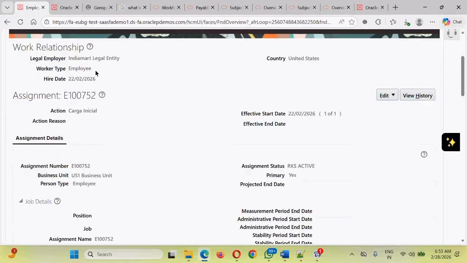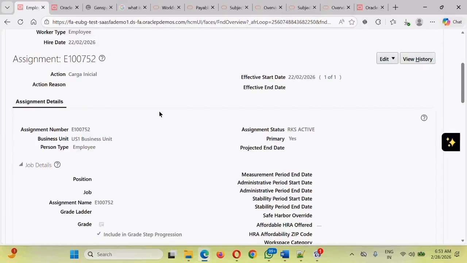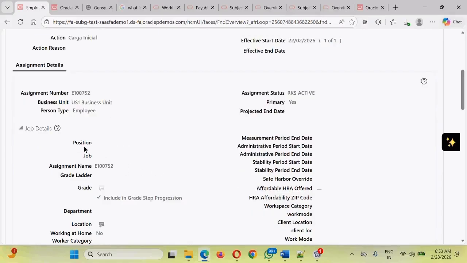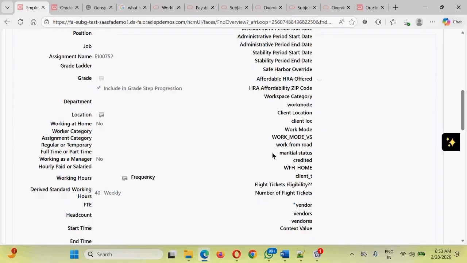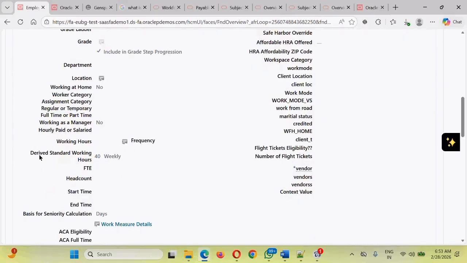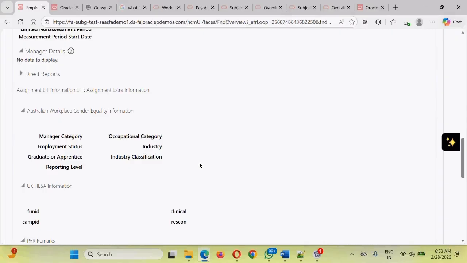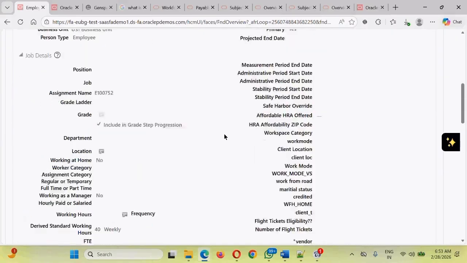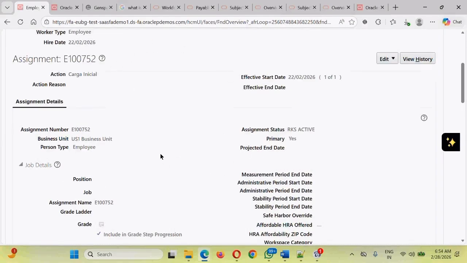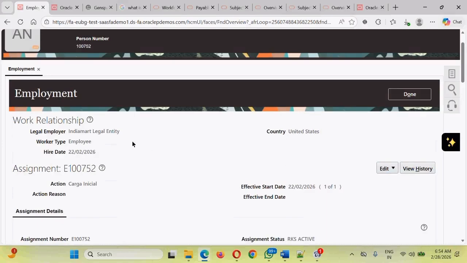The business might be explaining, okay, create a report that will show this field, the hire date of the employee. Get us the action, get us the business unit, person type, get us the job grade, position, get us whether he's working as a manager, get us the total number of working hours that he is supposed to work, get us the manager details. These things are explained by the business user or the functional user.